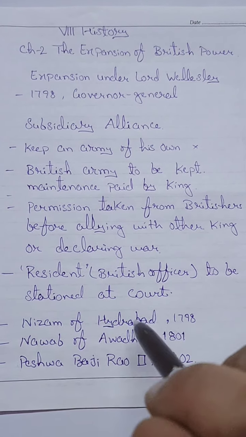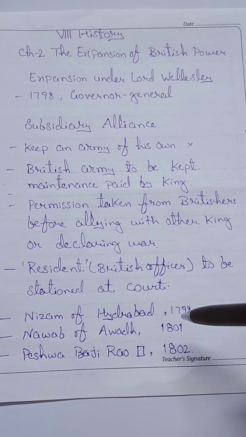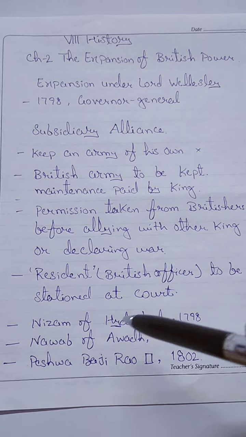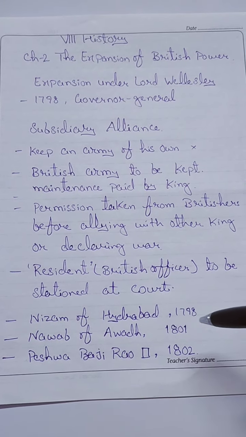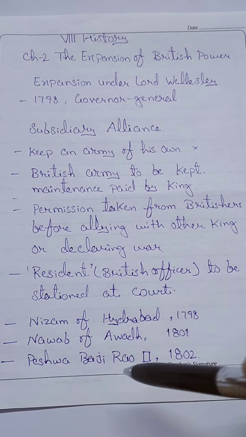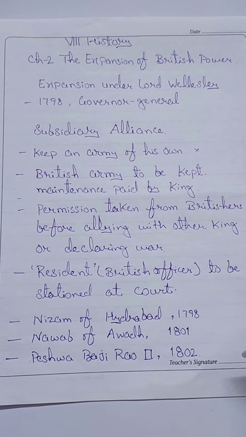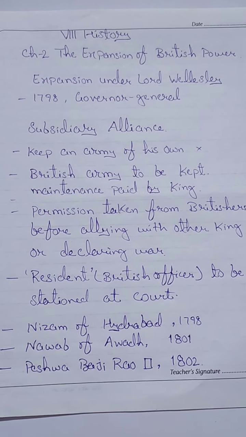The first ruler to enter into the alliance was the Nizam of Hyderabad, who signed this alliance in 1798. Then the Nawab of Awadh was forced to sign this treaty in 1801, and Peshwa Bajirao too signed this treaty in 1802. With the signing of these treaties, the British became the supreme political power.